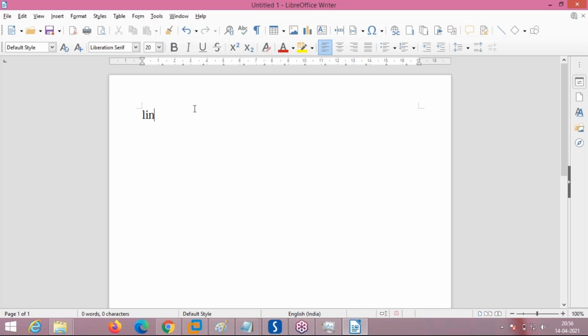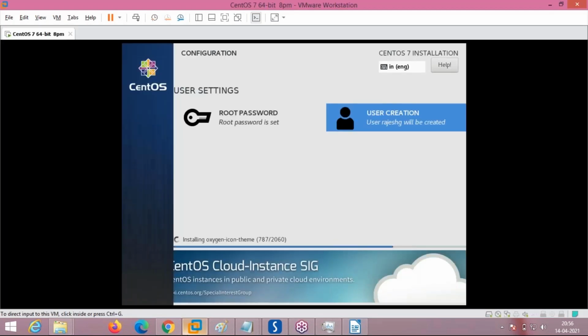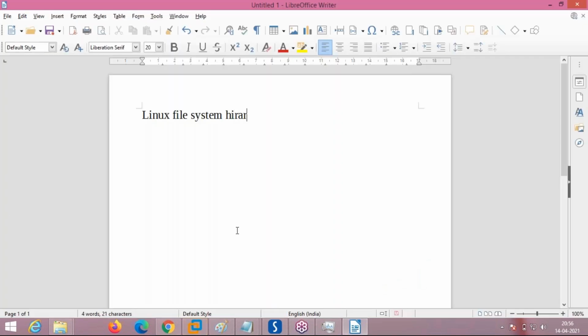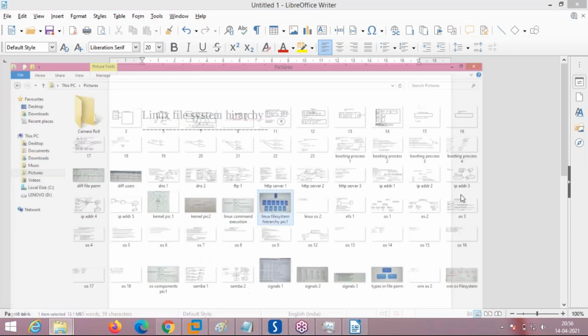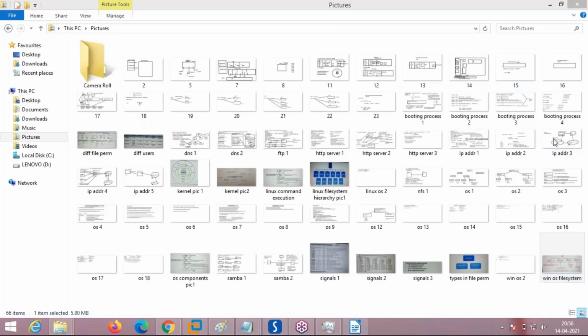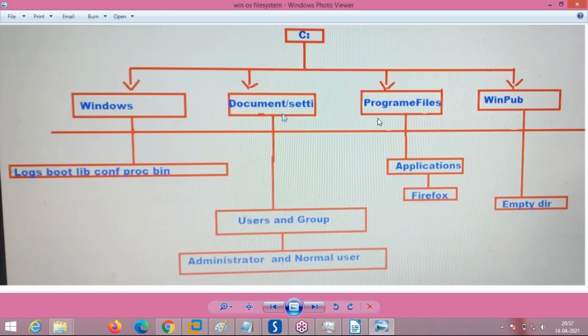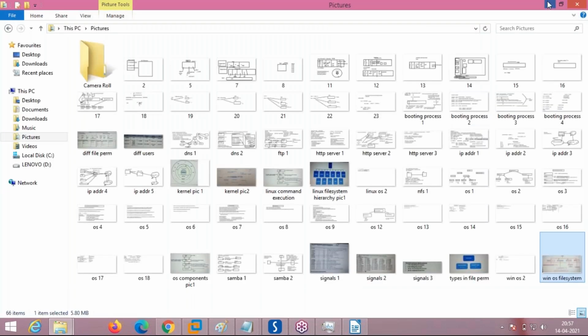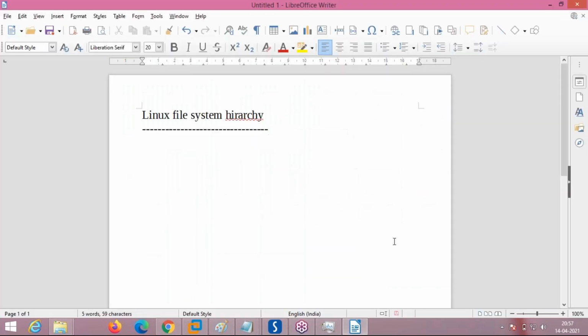Now we will see the Linux file system hierarchy details. Because the operating system is getting installed in the background, which will take another half an hour, by that time we will finish this hierarchy detail. What is hierarchy? How the different files and folders are arranged in Linux. In Windows, under the C drive, we have Windows, documents, program files and so on. But Linux is a little different, and how it is different and why hierarchy is so important, we are going to see.